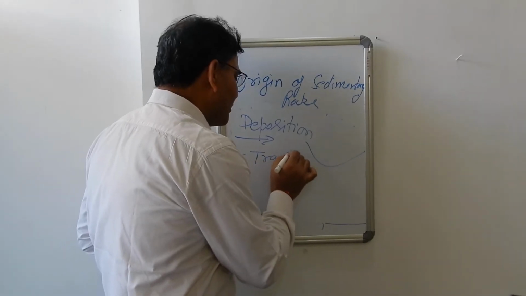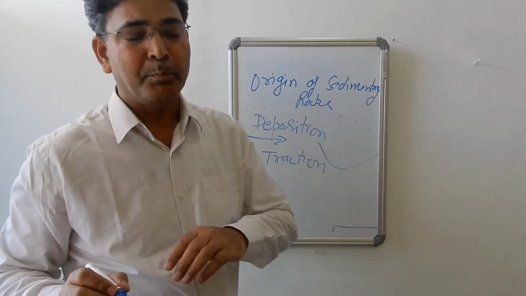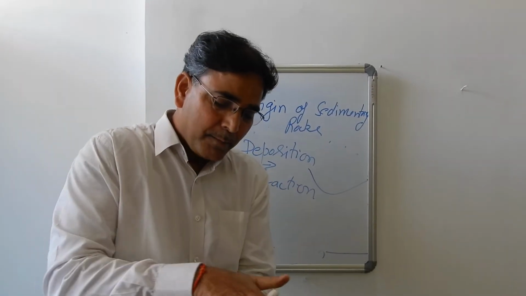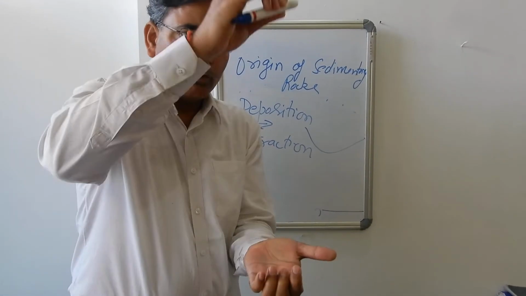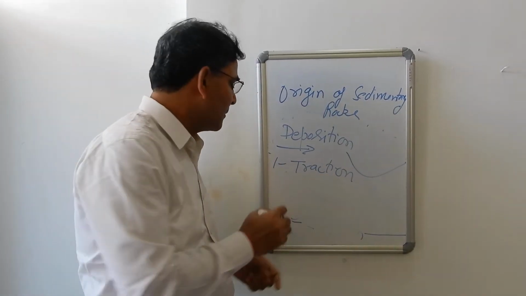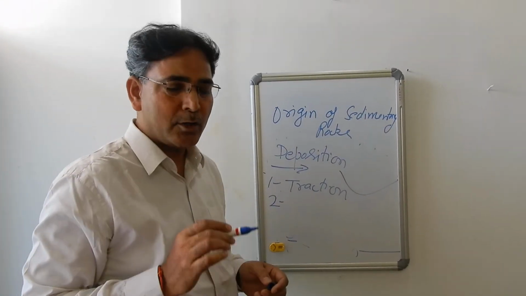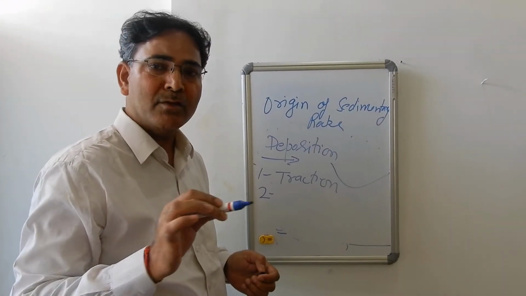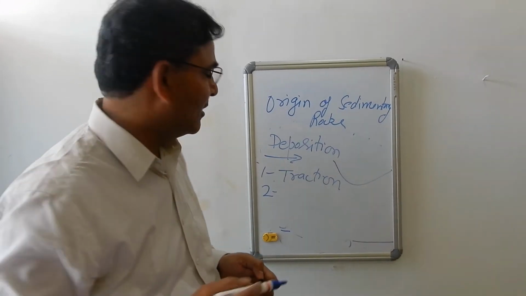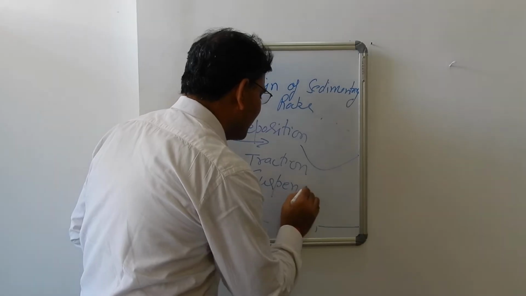The traction deposits: all those sediments which are transported by the process of rolling or by saltation, their deposits are known as traction deposits. All those sediments which are transported by the process of suspension, their deposits are known as suspension deposits.